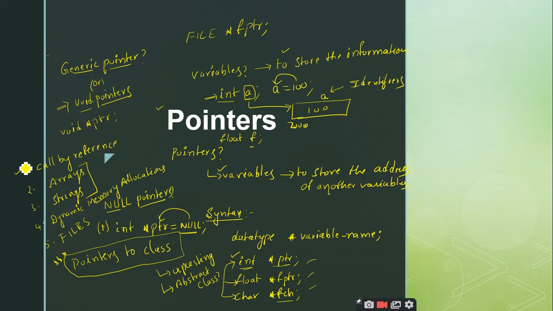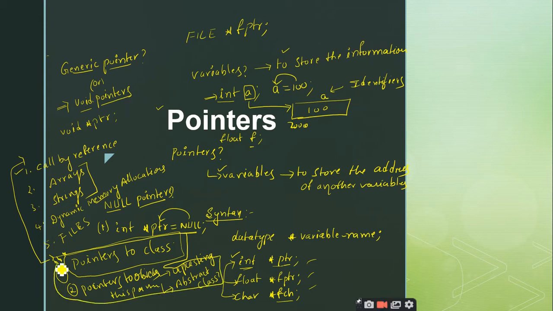So other than these 5 topics which we have seen in the C programming language, we will go through the pointers to class in C++. Similarly, we will also discuss the pointers to objects. This is nothing but the this pointer. So these are the important points we are going to discuss in terms of the pointers in C++. Is it clear up to this point? If it is clear, we will just go through the slides. Yes, sir. Right, thank you.